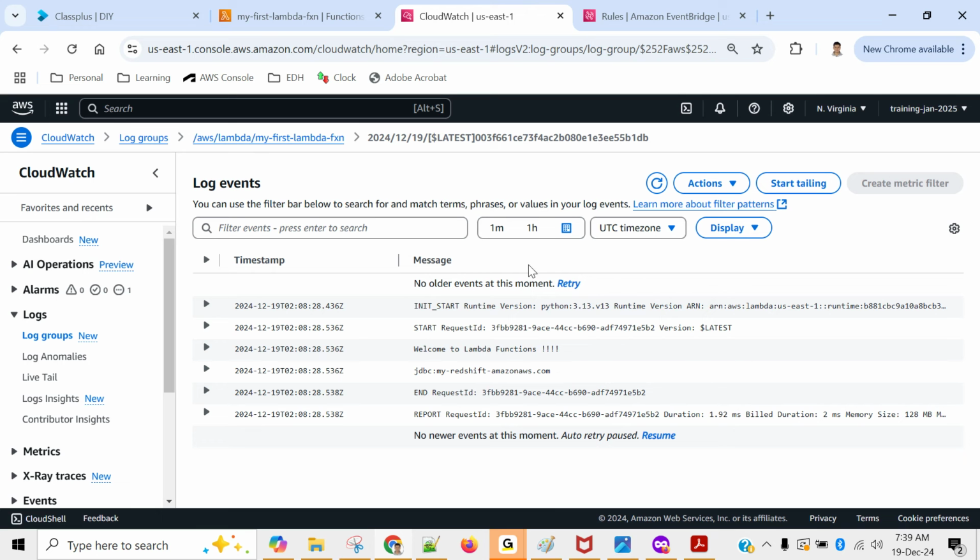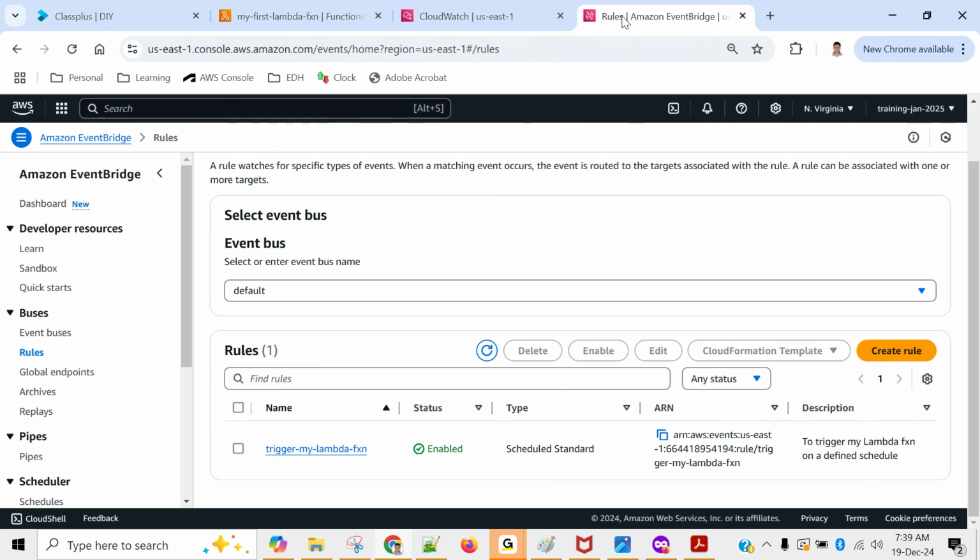Okay. So what I will do is I will disable my rule. You know why? Otherwise, it will keep on running my Lambda every 1 hour. I don't want that. Either you can delete the rule or you can disable it also. Usually, if you need this rule again after a few days, then you can disable it for now and then enable it again. From next week onwards, in my company, there will be a year-end shutdown. So we will disable all of our Lambdas. We will not delete the rule because once we are back in January, we have to re-enable it. So we'll not delete. But in our case, if we want, we can even delete that.